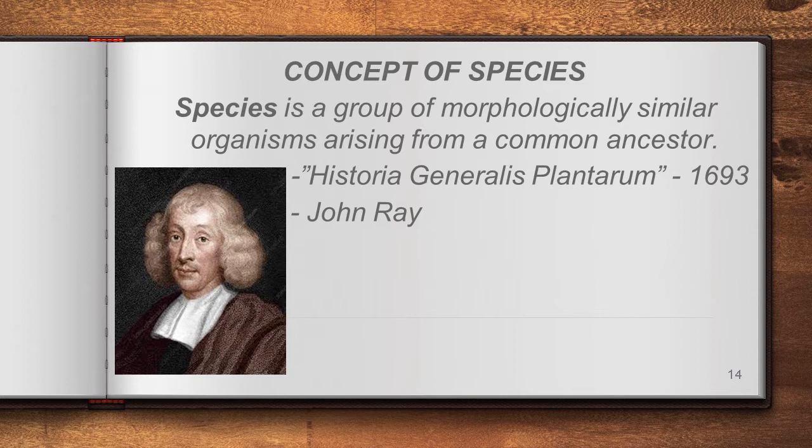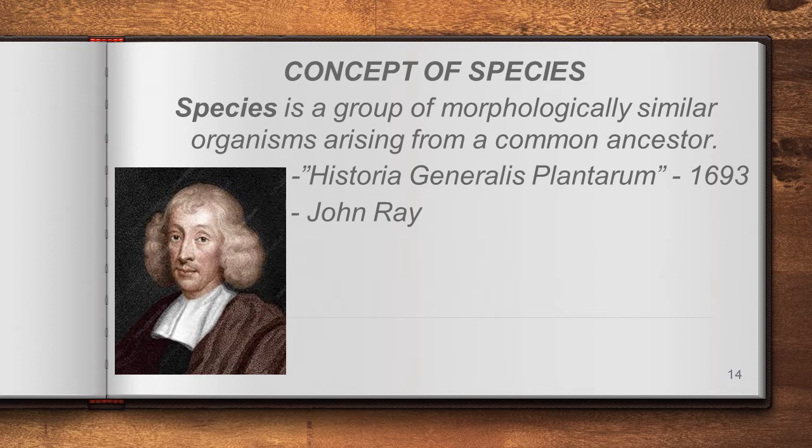Let us see what he has said about species. He says species is a group of morphologically similar organisms arising from a same or common ancestor. For example, human beings are one species. Morphologically we are similar and arising from a common ancestor.